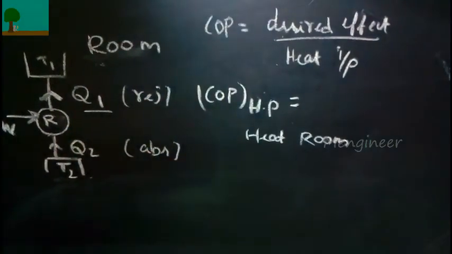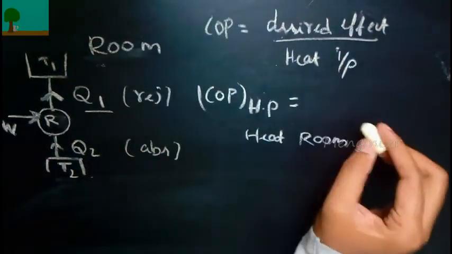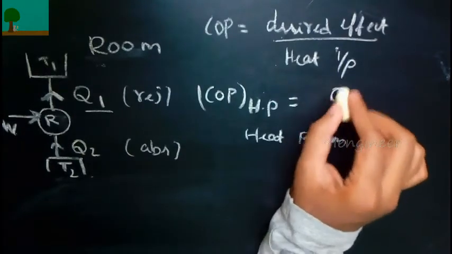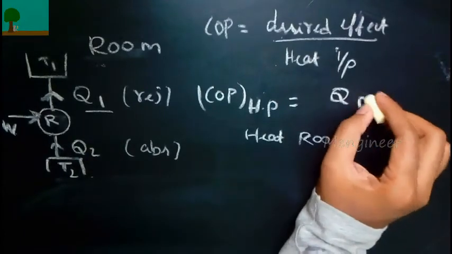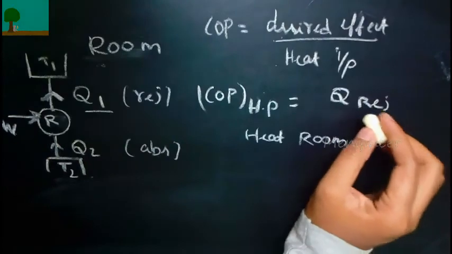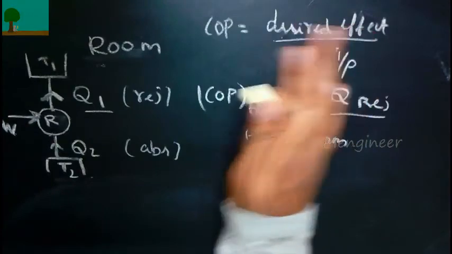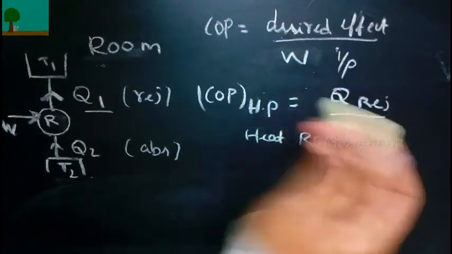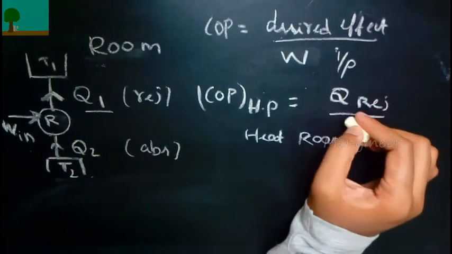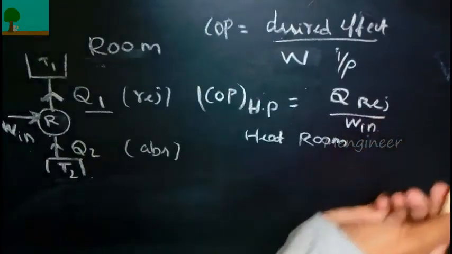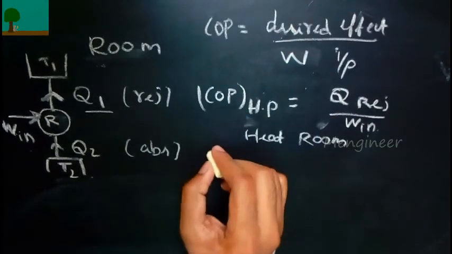So the desired effect is Q1. The heat pump will release heat from the surroundings into our room so that our room will be hot. So heat rejected divided by, I'm sorry, it is work input, not heat input. So this is Wn, that is work input. The COP of heat pump can be found out by this formula: Q rejection divided by work input.